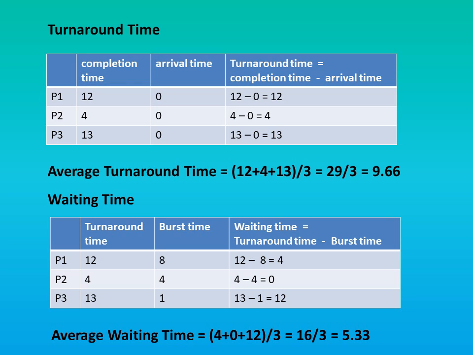Now let us calculate average turnaround time. So average turnaround time is equal to 12 plus 4 plus 13 divided by 3. That is equal to 29 divided by 3, that is 9.66. Now let us calculate waiting time. The formula to calculate waiting time is waiting time equal to turnaround time minus burst time.